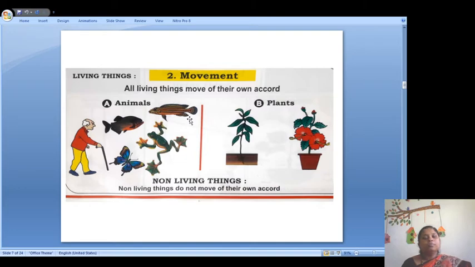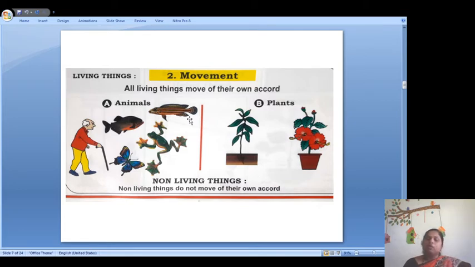Also, if we keep a potted plant in our house, it grows towards the sunlight. That means it shows movement towards the sunlight. If we plant a plant on the ground, it grows straight, because it moves in the direction of the sunlight.